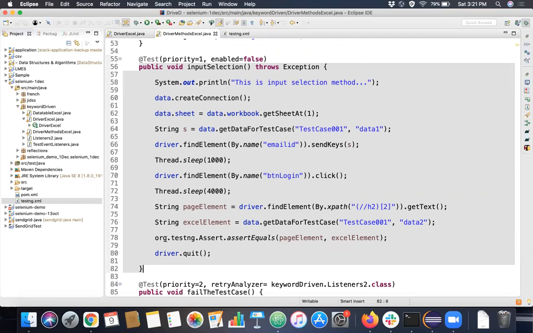TestNG kind of framework. Let's consider this input selection as one of the test steps in this test case. If you wanted to do this step in 25 of the 100 test cases, then in our framework creation what you have to do is create one more class like this in this package, and you have to again copy the same code using a @Test annotation and paste it there also for that particular test case. You cannot just reuse this code there. You're getting it? There is so much duplication of our code that's going to happen,